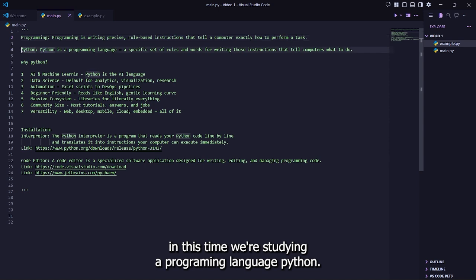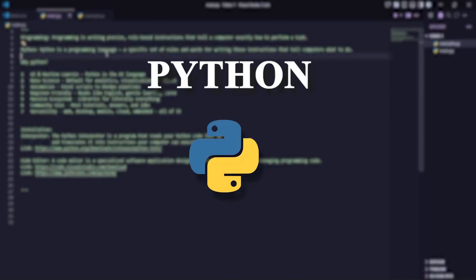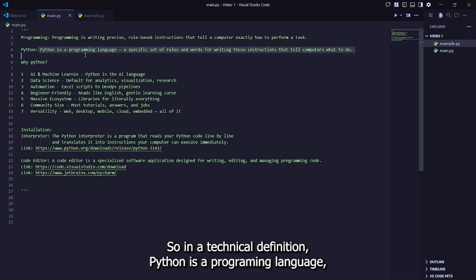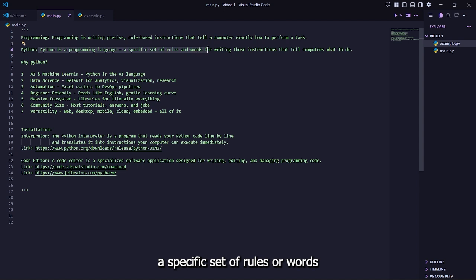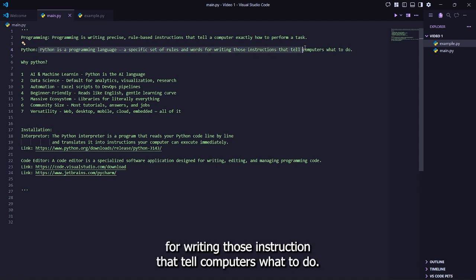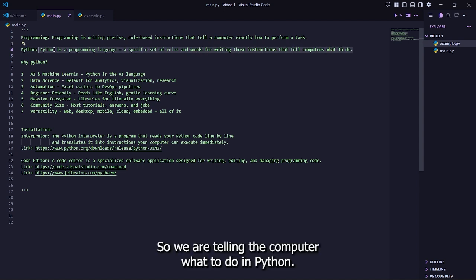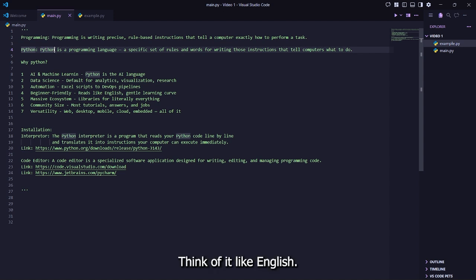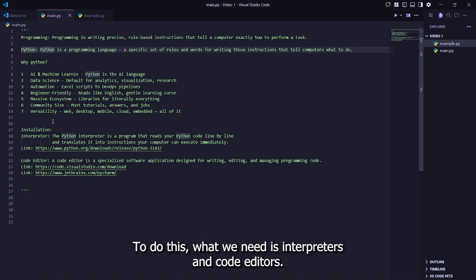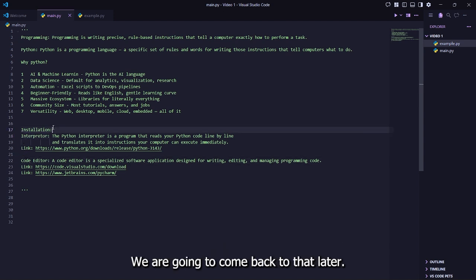This time we are studying a programming language, Python. So in a technical definition, Python is a programming language, a specific set of rules or words for writing those instructions that tell computers what to do. So we are telling the computer what to do in Python. Think of it like English. To do this, what we need is interpreters and code editors. We are going to come back to that later.